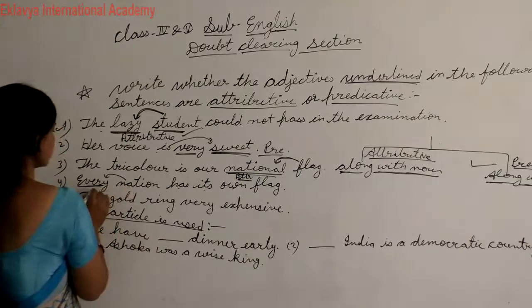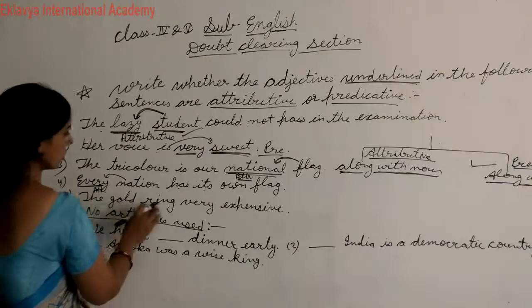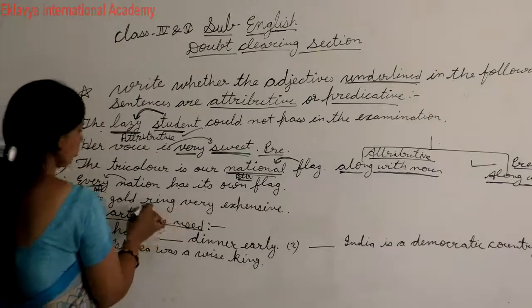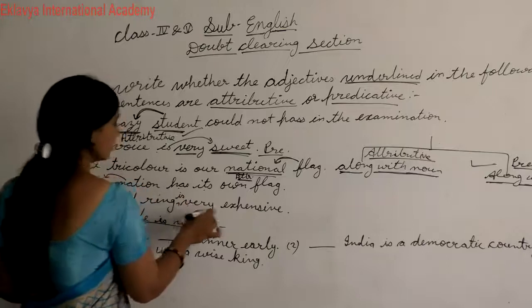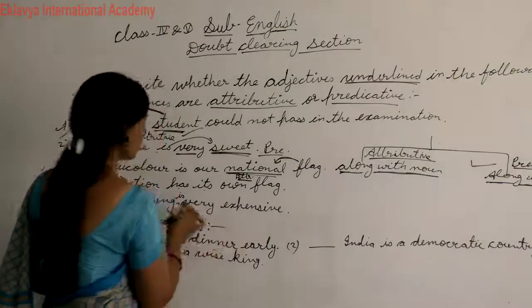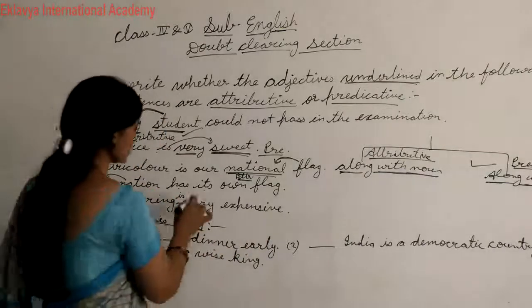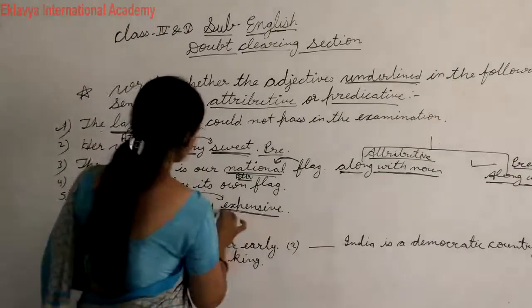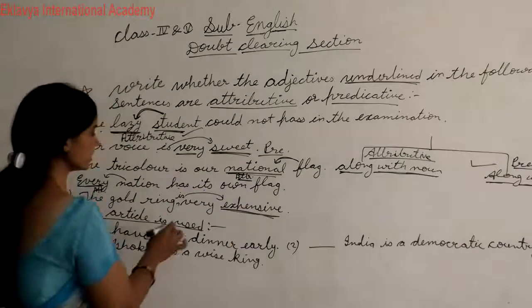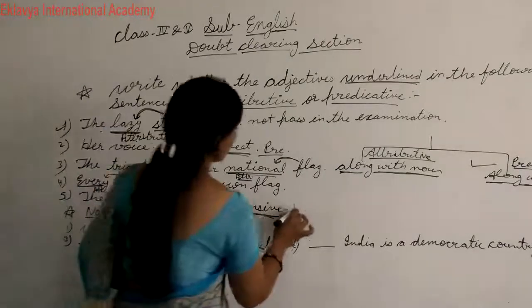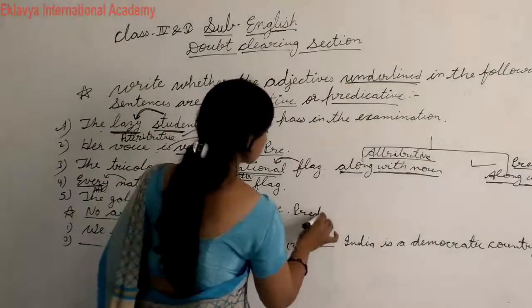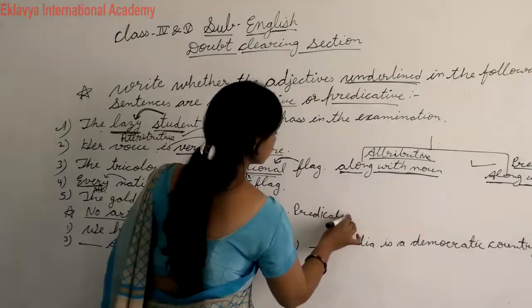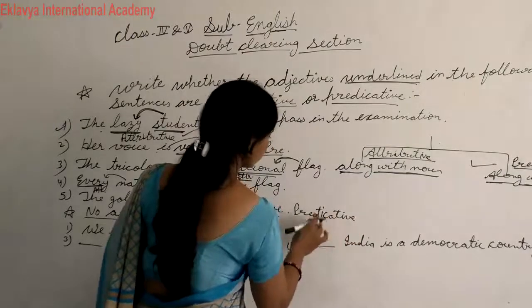So you can say it is attributive. Student, the gold ring is very expensive. Here you can check the word expensive is used along with verb. So you can say this is predicative.